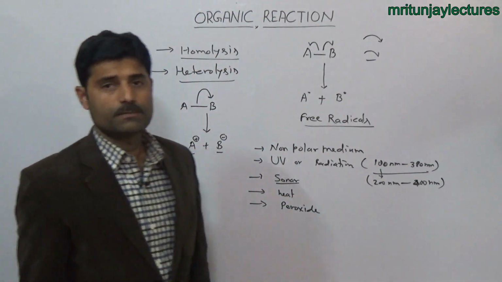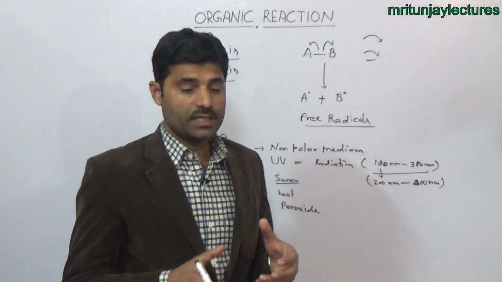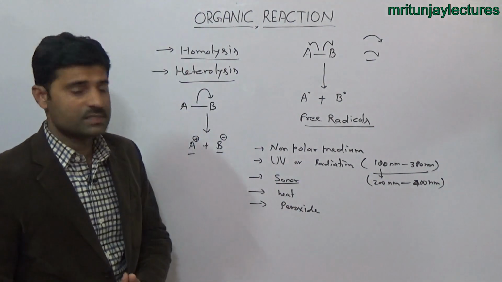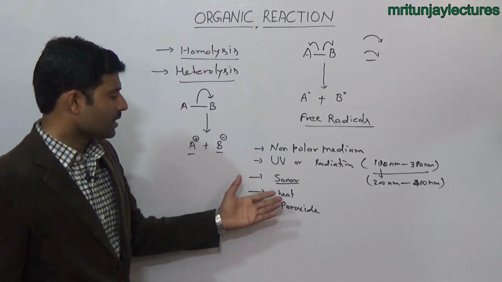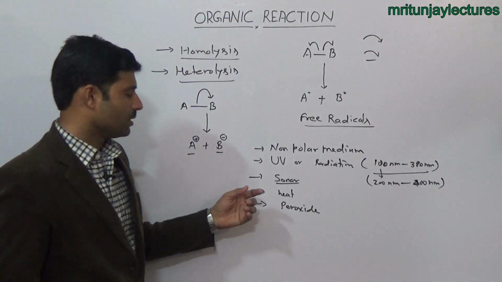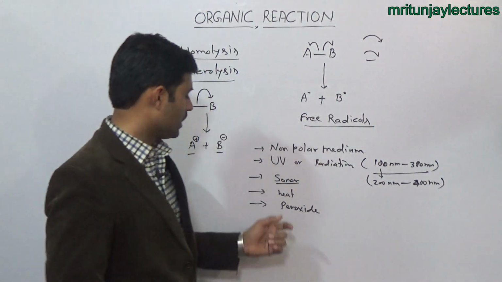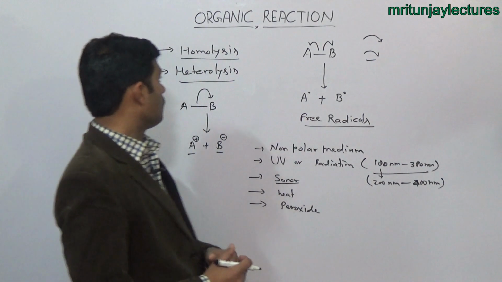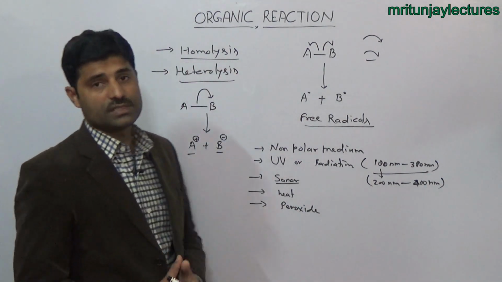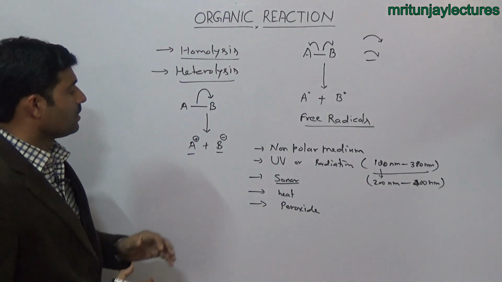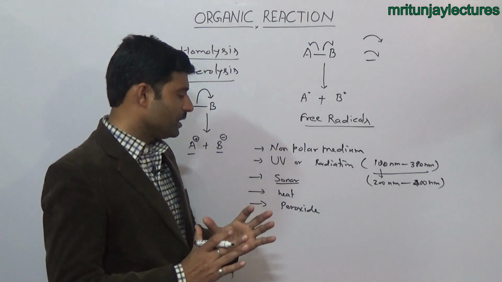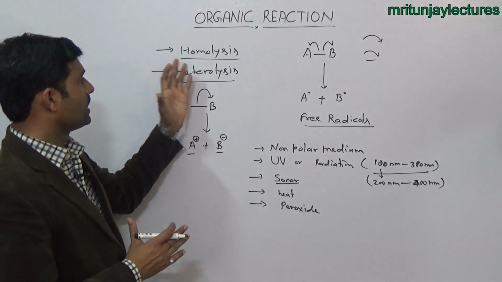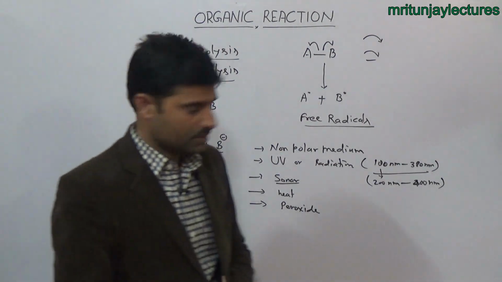And third is sonar. Sonar is a sound energy that creates vibration in the molecule and helps in the breaking of the covalent bond in the form of homolysis. Heat also works in the same pattern, through infrared IR radiation. And then there is peroxide. Peroxide molecules also help in the breaking of bonds in homolysis form. So the non-polar medium, UV, sonar, heat and peroxide help in the breaking of covalent bonds in the form of homolysis.